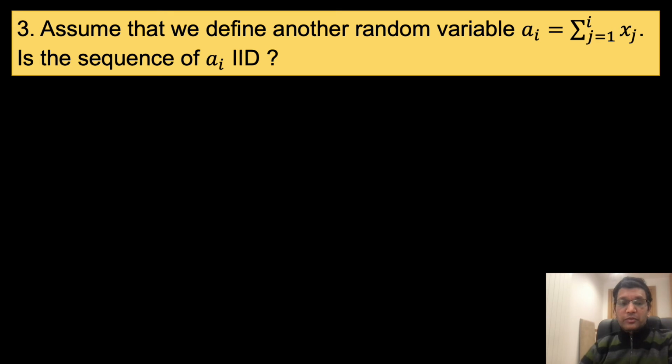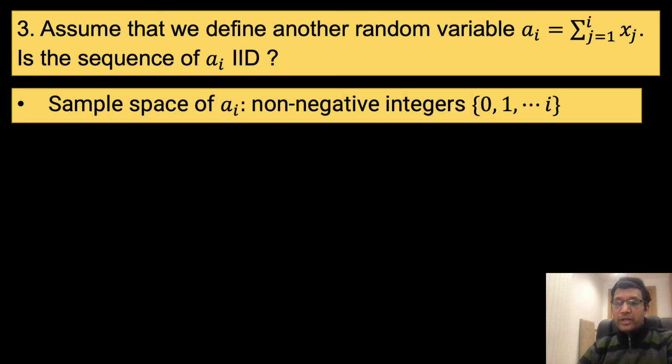Moving to the third question. Assume that we define another random variable a sub i, which is the sum of all x sub j's from j equals 1 to i. Is the sequence of a sub i IID? The first step is to study the sample space for a sub i. Since a sub i is equivalent to counting the number of heads in the i trials, the sample space corresponding to a sub i is a set of non-negative numbers between 0 and i.